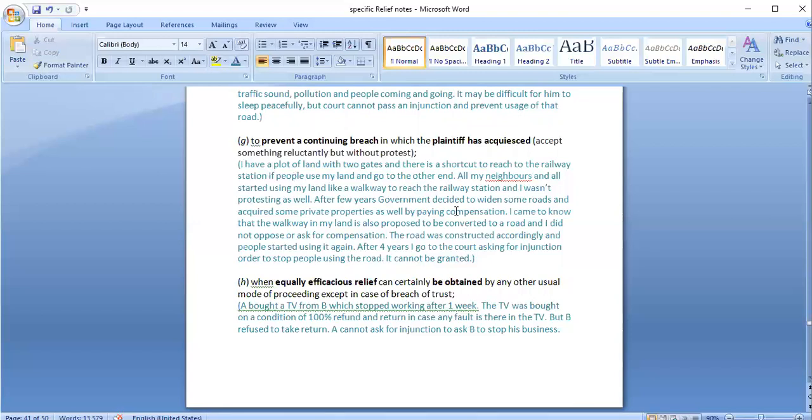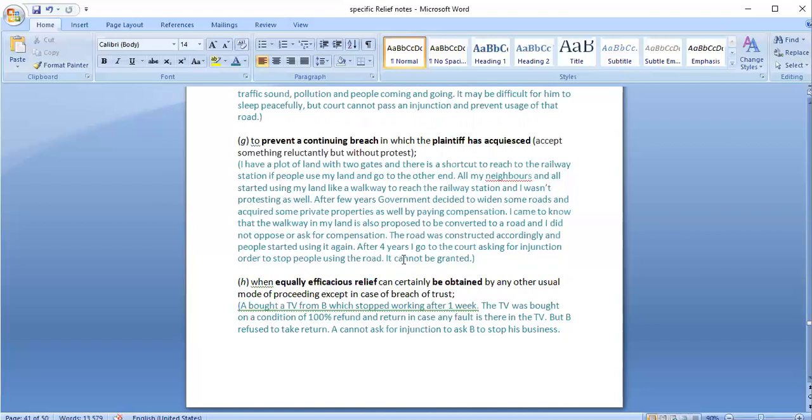After some time, the government passed an order that they would be widening some roads in that particular area, and the plaintiff's land was also mentioned, that they would be taking some property, and they would pay compensation accordingly. The plaintiff did not object that this is not a walkway, this is my property, I should get compensation. He just stayed there silently observing things. After that, the road was constructed, and people started using it like a proper road.